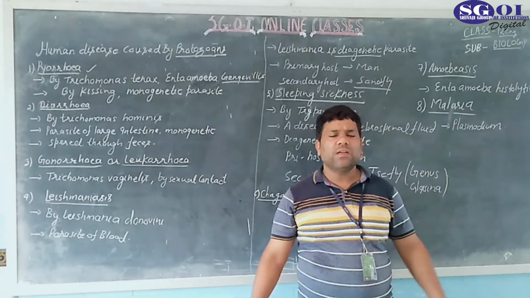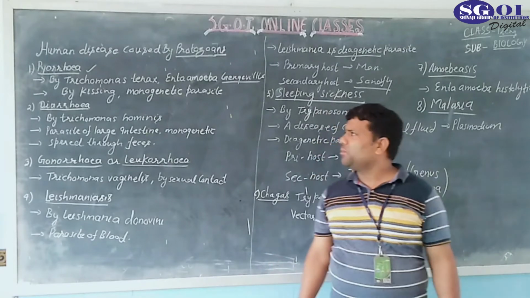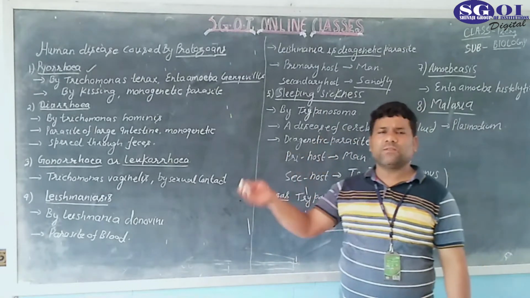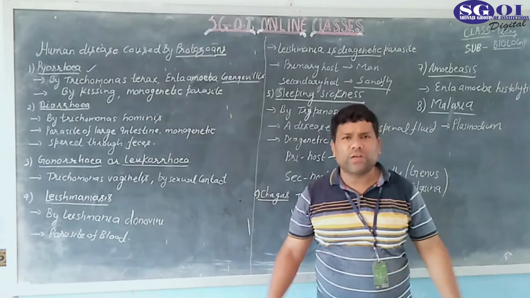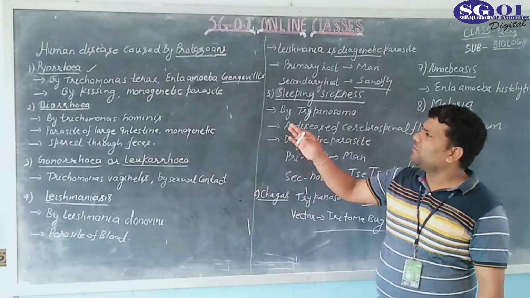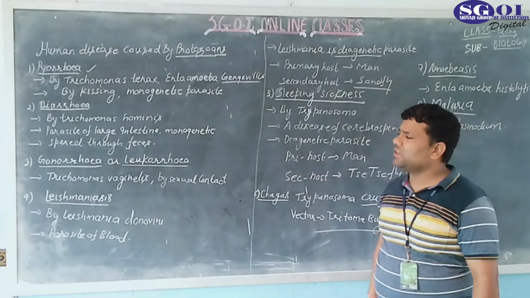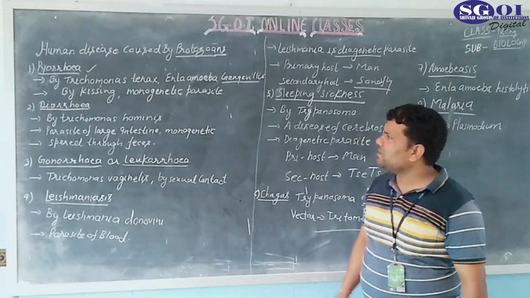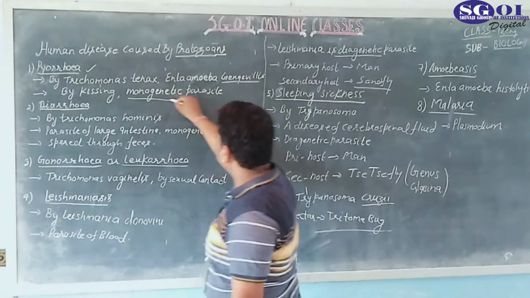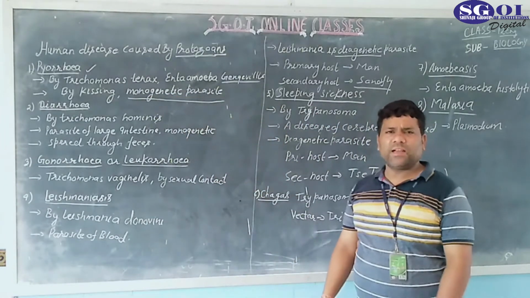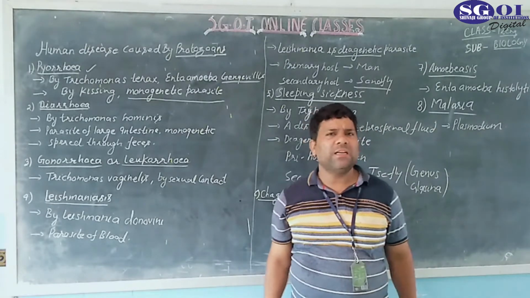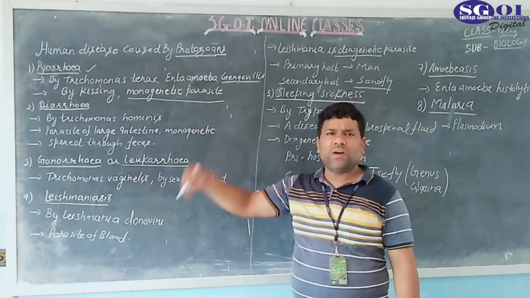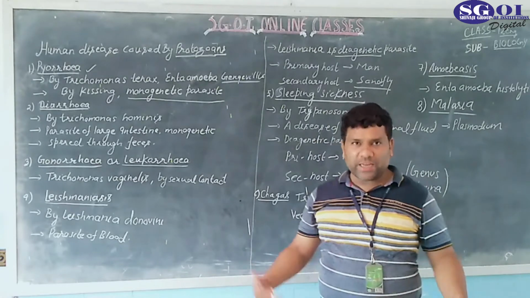When an individual kisses another person, these protozoa are transferred. It means they are always spread by mouth-to-mouth contact. That's why we can say this disease is transmitted by kissing, and it is a monogenetic parasite. What do you mean by monogenetic parasite? As the term indicates, mono means one and genetic means genetic.